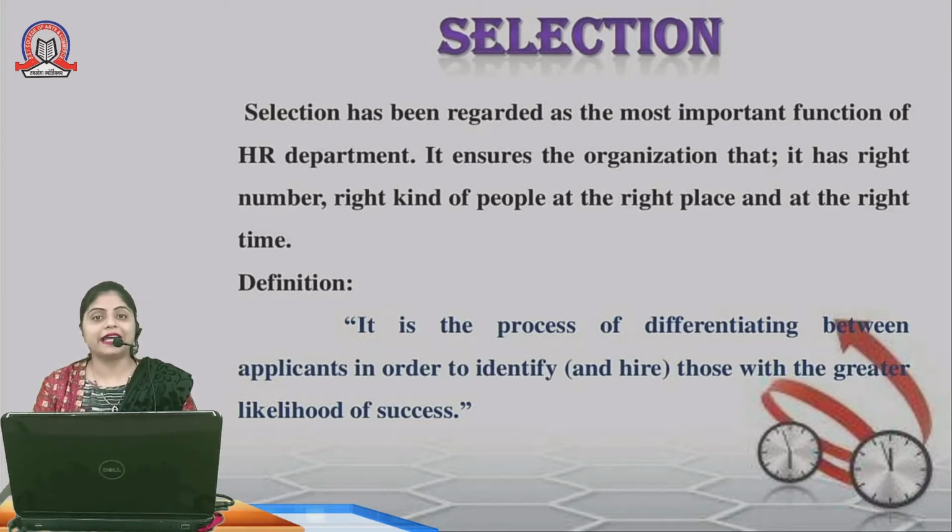Experts define selection as the process of differentiating between the applicants in order to identify those with the greater likelihood of success. That means, from the pool of candidates who have applied for the vacancy in the organization, which one is the most suitable candidate we need to hire. That is called selection.